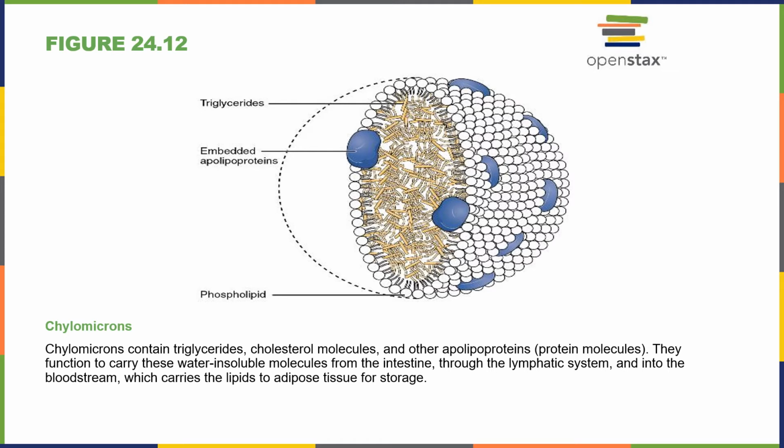So let's say we had our mac and cheese with plenty of triglycerides in there, or maybe some fried food in our digestive system. We can't just take that fatty acid out into the bloodstream. We're going to carry it in this little gadget, this chylomicron, right?